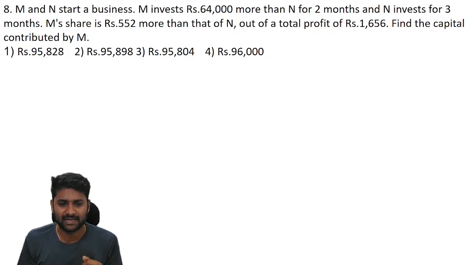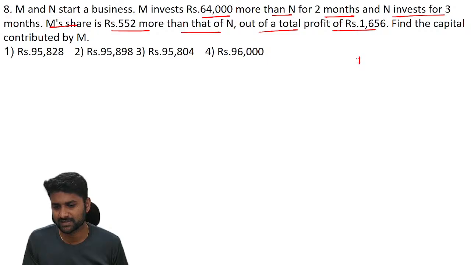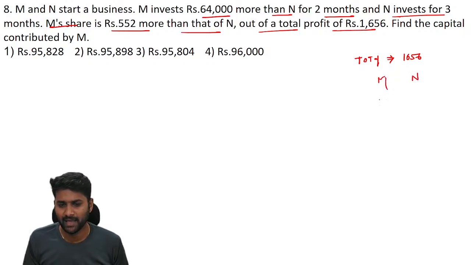M and N start a business. M invested 64,000 rupees more than N, for 2 months. N invested for 3 months. M's share is 552 more than N out of the total profit of 1656. See, the total profit is 1656, and there are two persons, M and N. M's share compared to N is 552 more. So X plus 552. This is the only difference between M and N.